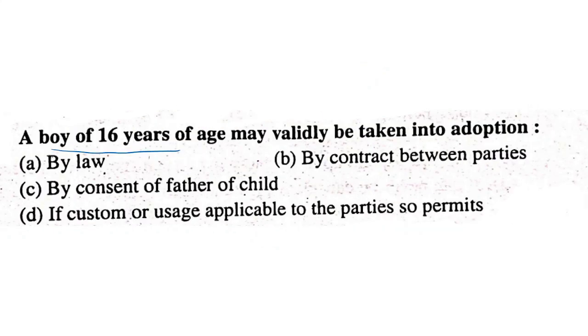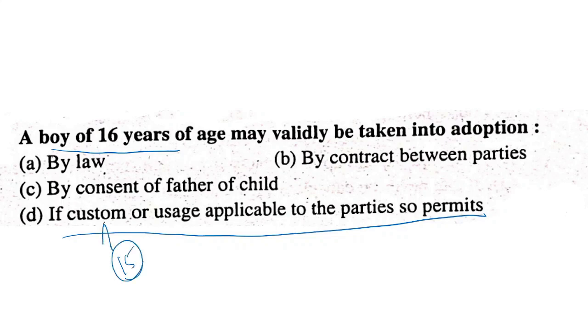A boy of 16 years of age may validly be taken into adoption by law, by contract between parties, by consent of father of child, if custom or usage applicable to the parties so permit. That is, if the child is above the age of 15 years, if there is some custom or usage, then the child can be adopted. So D is the answer.